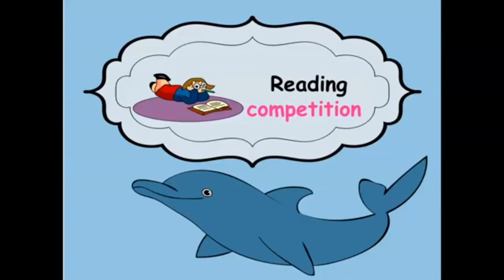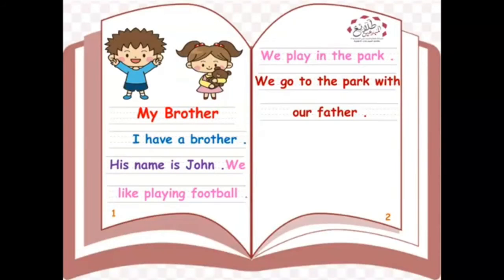Now, reading competition. Focus with me, please, my lovely students, and read this short story if you want me to add 100 points for you in Class Dojo. Okay? Let me start reading, girls. The title of this short story is My Brother. I have a brother. His name is John. We like playing football. We play in the garden. We go to the park with our father. This is the easiest short story ever.